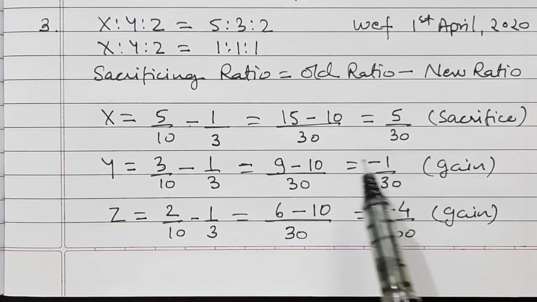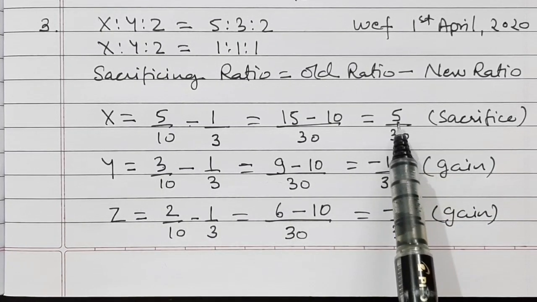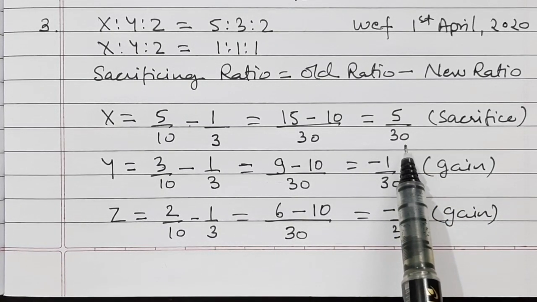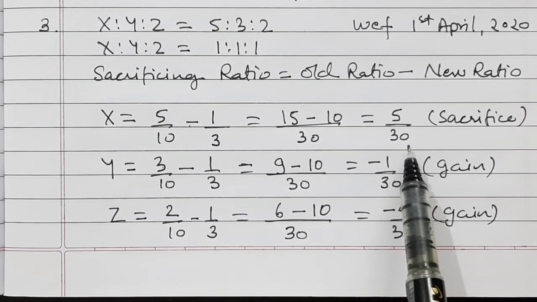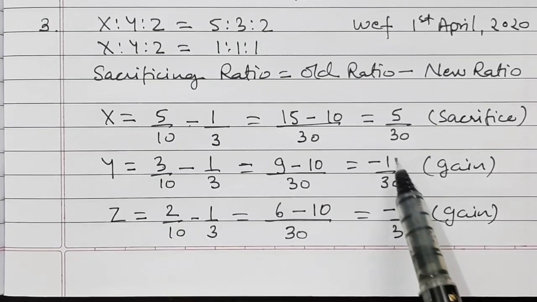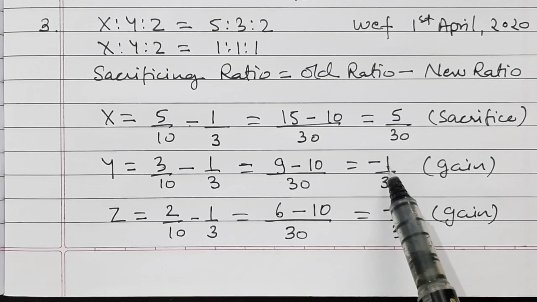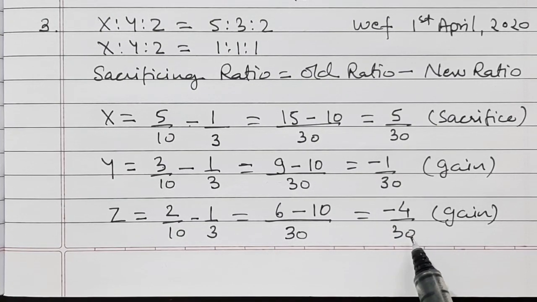Here also we can see that X has sacrificed 5 by 30th of the total profit, and Y and Z together have gained the same, that is 5/30th of the total profit. So that is what it is. Sacrifice is equal to gain.